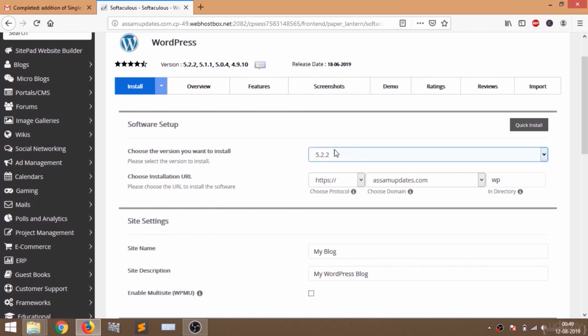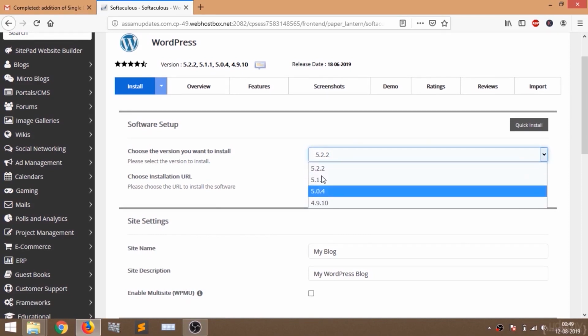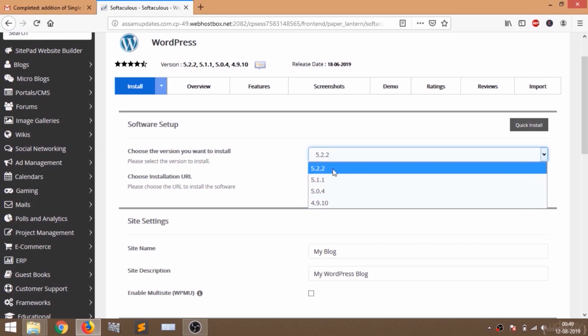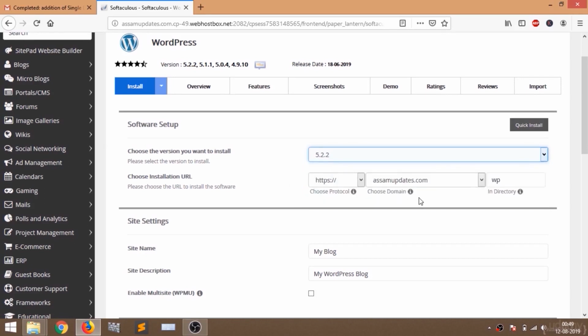The first option is to select the version of WordPress you want to install. You can see different versions here. I'm going to select 5.2.2, which is the latest version, and then you can choose the installation URL. Here is the HTTP option and the HTTPS option, and if you want to put the www before your domain, you can also do that. I'm just going to select HTTPS.